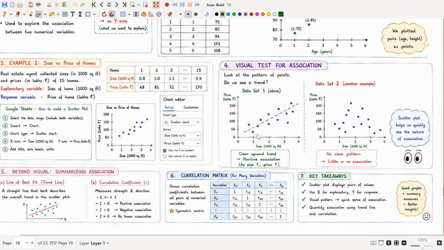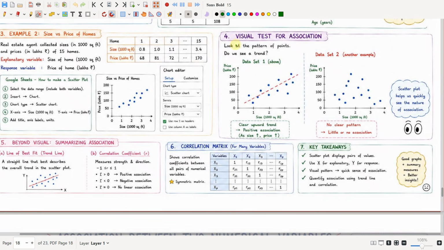Okay, so let us see the visual test for association. Look at the pattern of the points. Do we see a trend? Here it is a clear upward trend, that is, it is a positive association. As size increases, the price also increases. But see this data set, there is no clear pattern and little or no association. So scatter plots help us to quickly understand the nature of the association. You don't have to do much calculation. You can just draw a scatter plot to find the nature of association. Then you can later do some calculations and find the more accurate value.